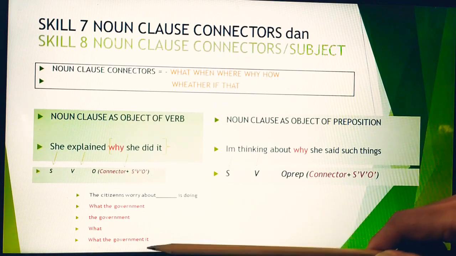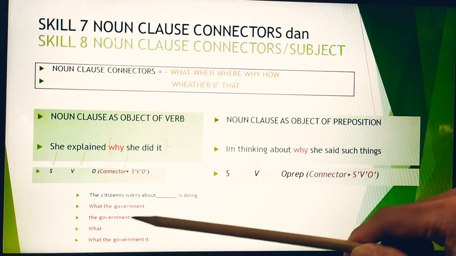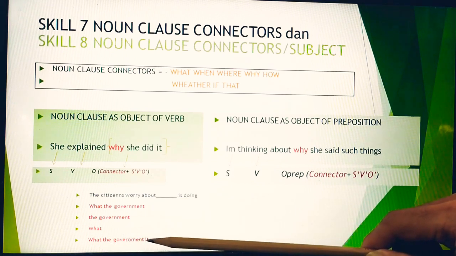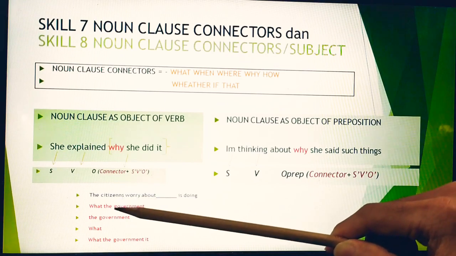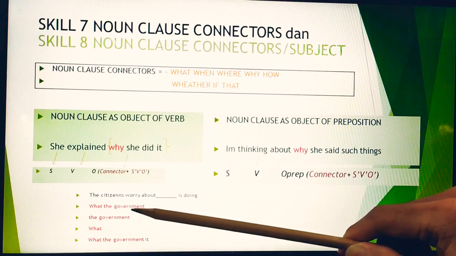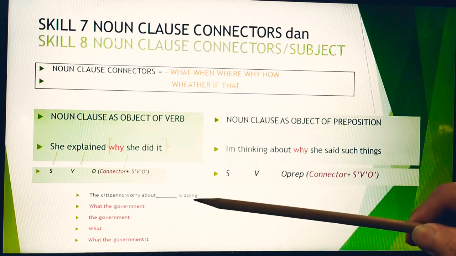Are you going to use this or this? Of course not. If we talk about the structure, it is: the citizen worry about what the government is doing.